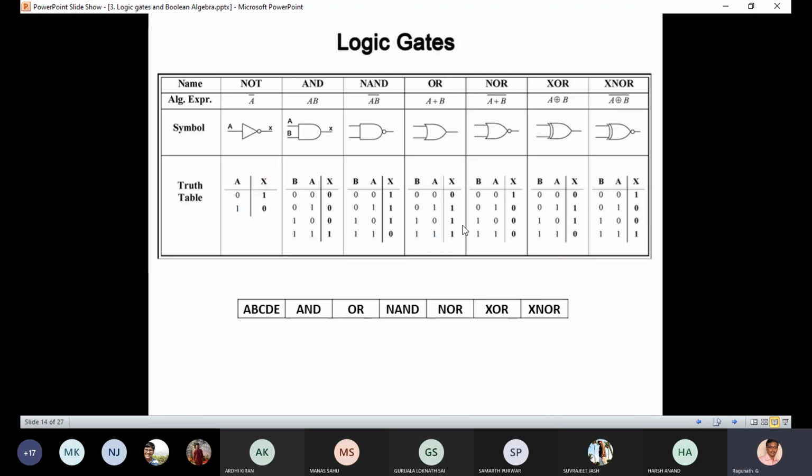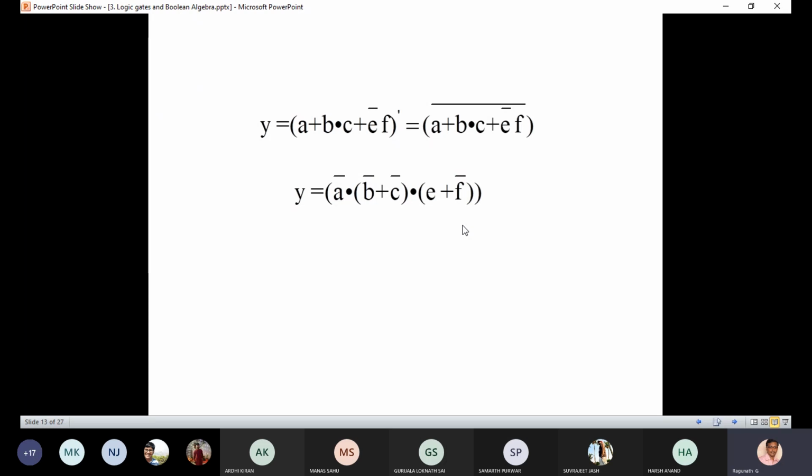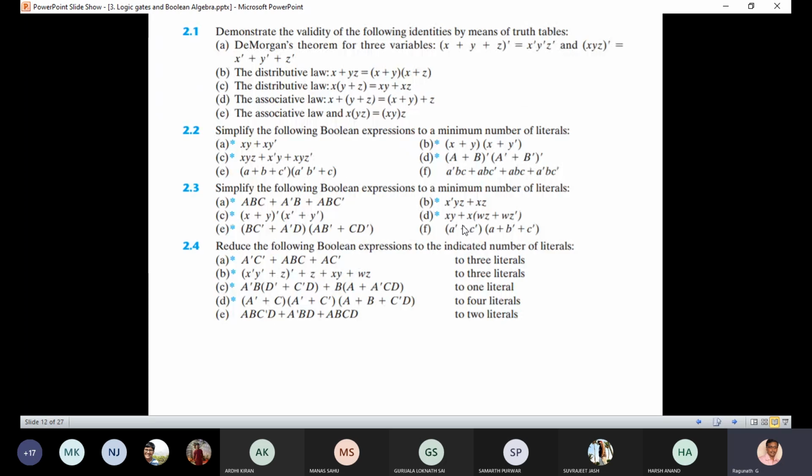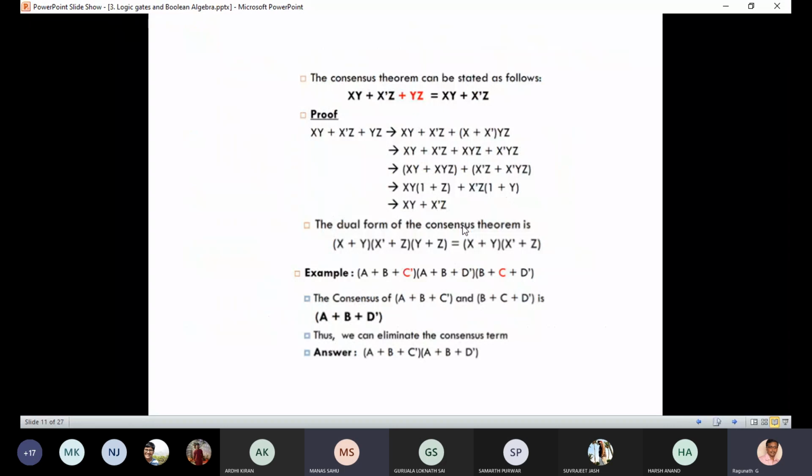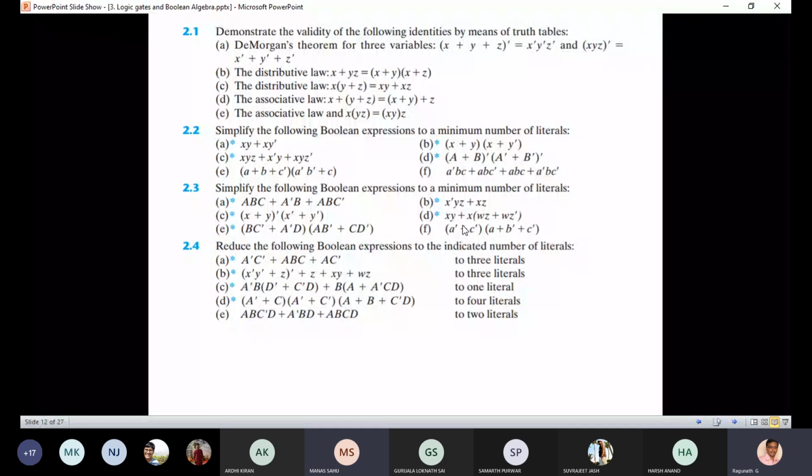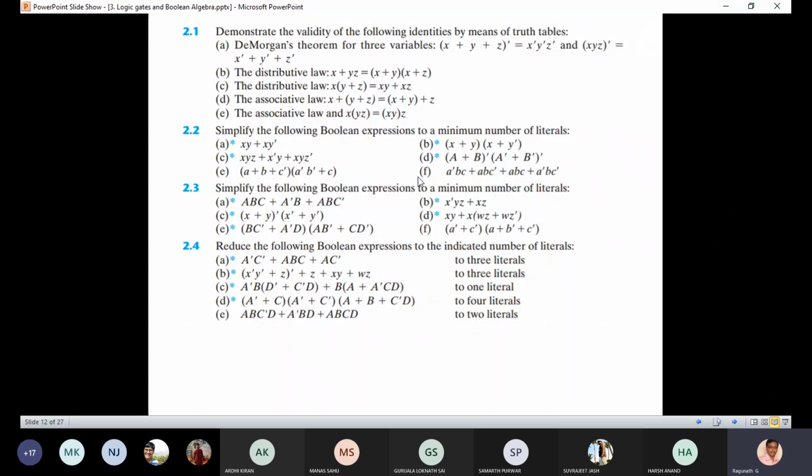The logic gates we will discuss in the next class. Any doubts in Boolean algebra? Sir, do we have the answers for these questions? In your textbook, for a few problems the answer is not available, and for a few the answer is available. For example, 2.2 E and F answers are there because there is no asterisk.